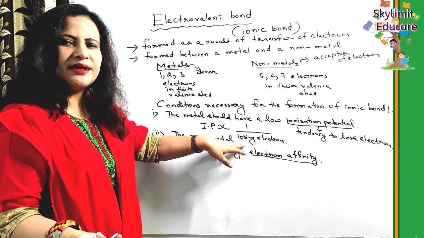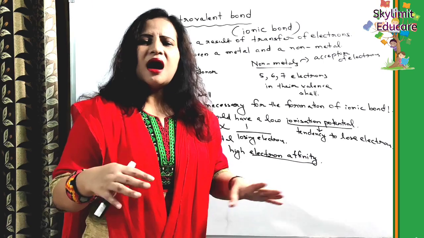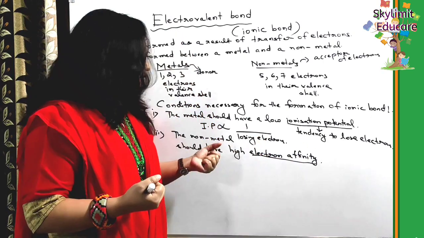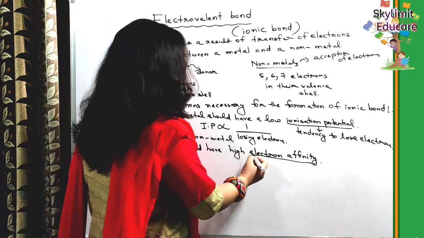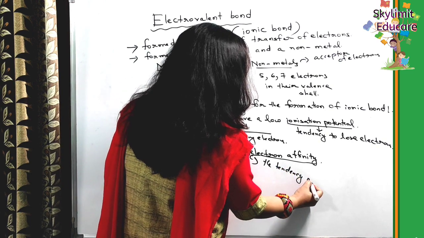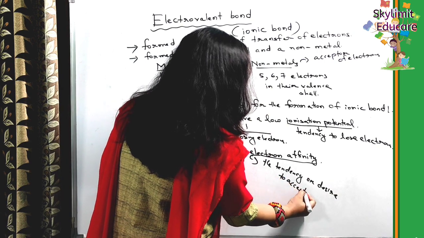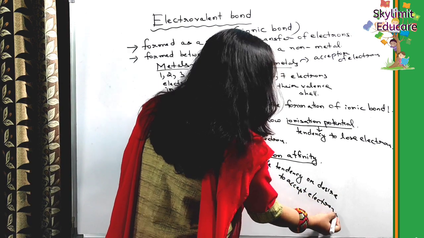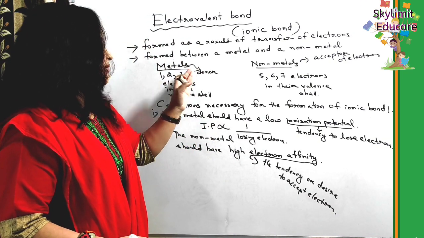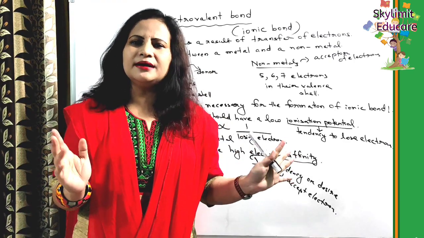Losing the electron, the tendency to lose electrons, right? Secondly, the non-metal should have high electron affinity, a high desire to accept electrons. Affinity is the tendency, or we can say the desire, to accept electrons. So if these two conditions are satisfied, and you have a metal and a non-metal, the bond occurring between them is basically the ionic bond, or the electrovalent bond.